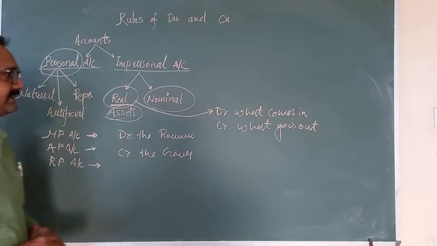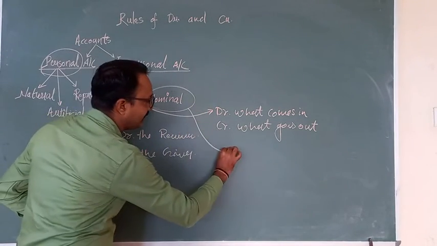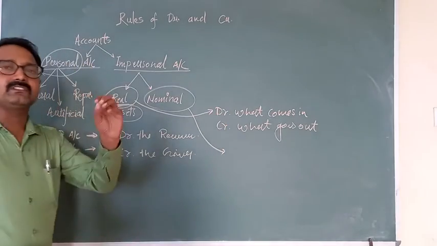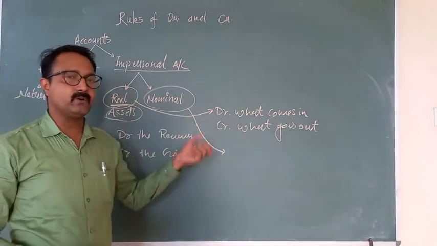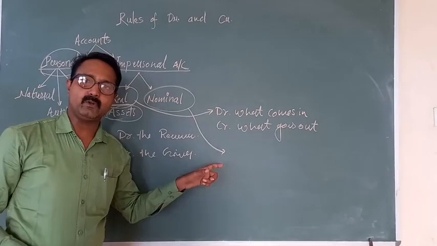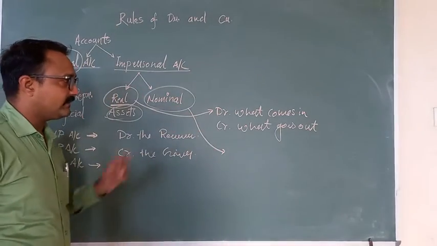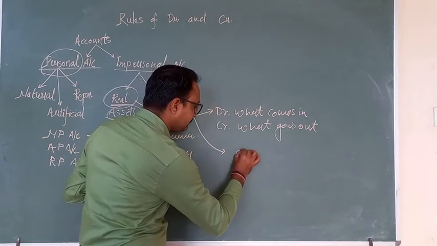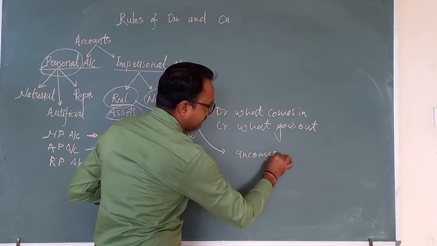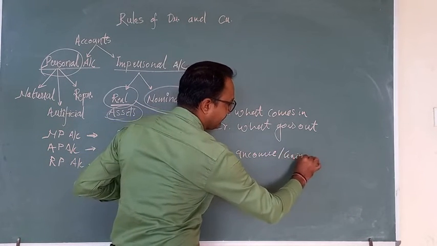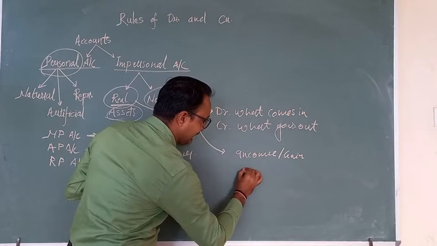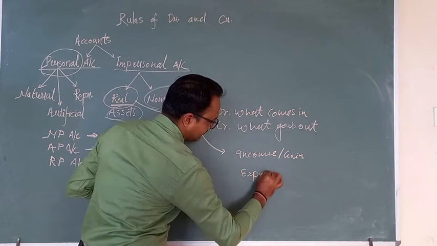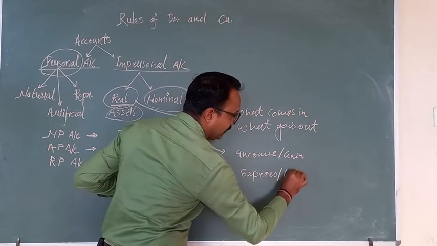And next is nominal. Nominal means just for the namesake. They don't have much importance in the business, but they play a very important role. In the nominal account, we have divided them into two parts. One is income, which may be gain or profit. The second is expenses, also called loss.